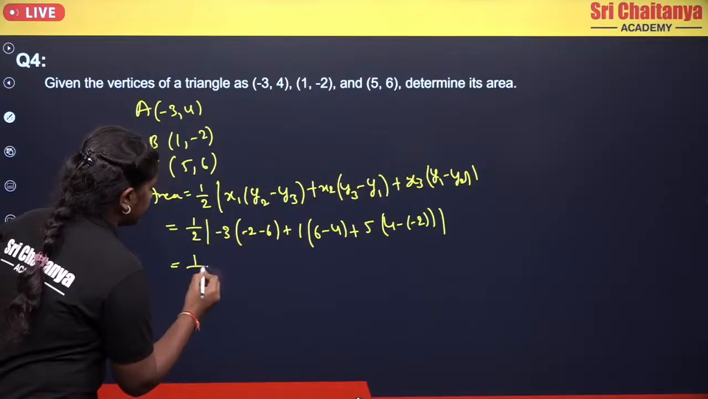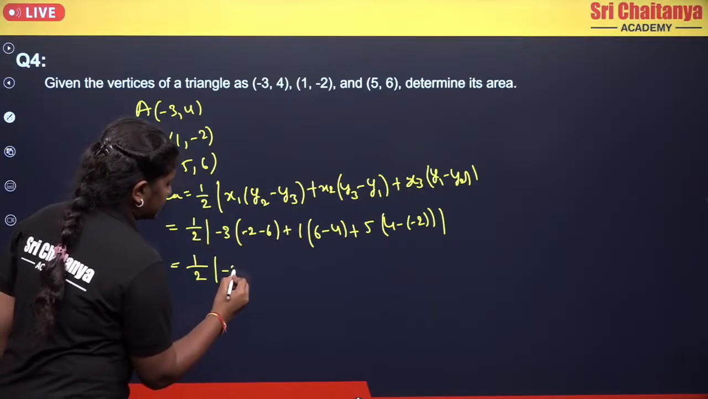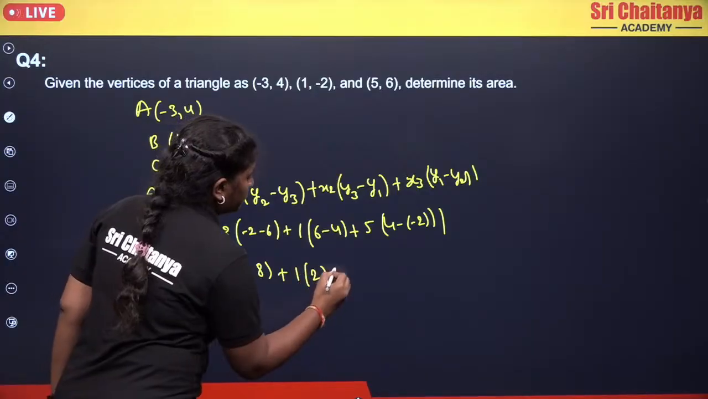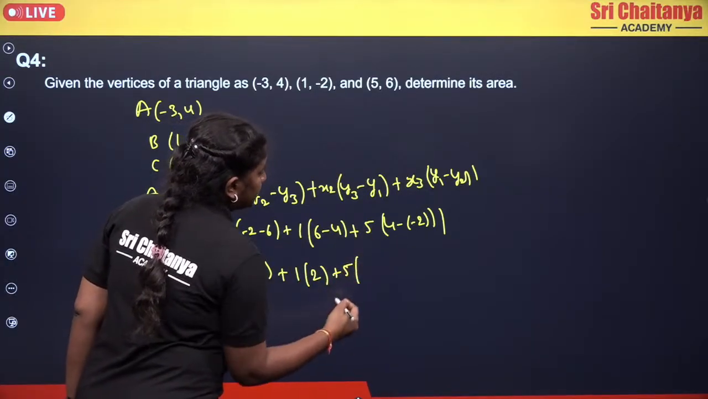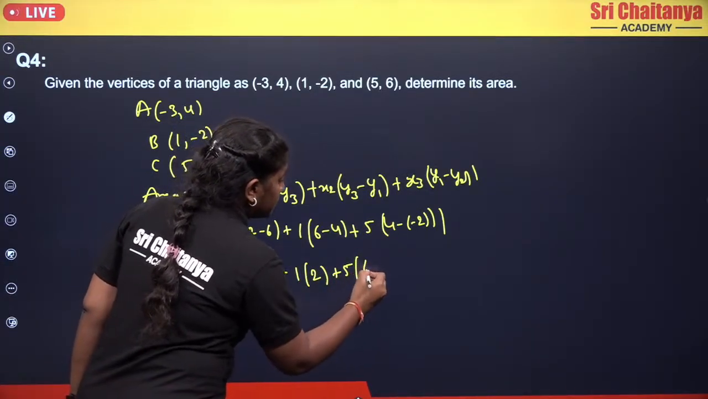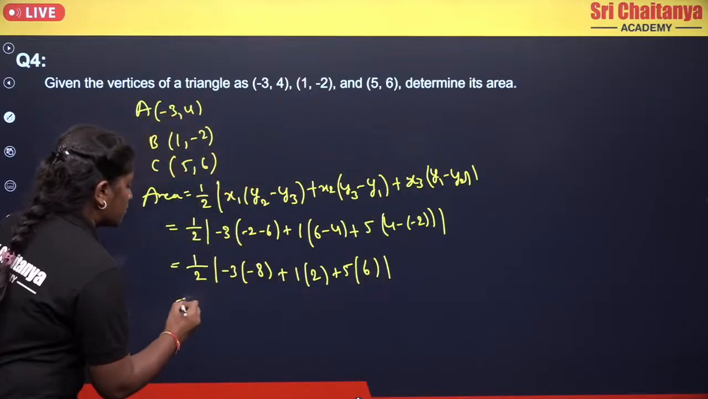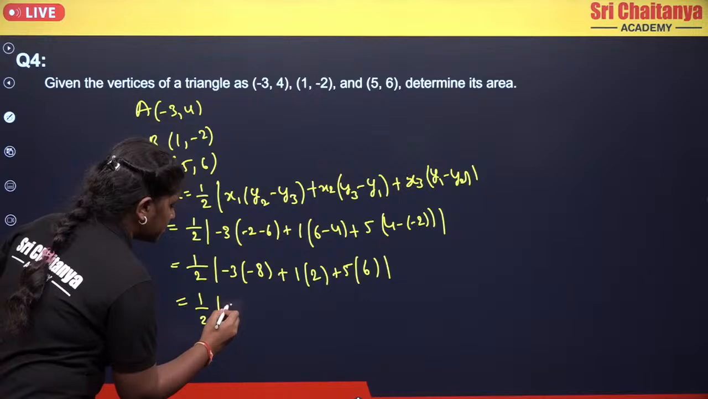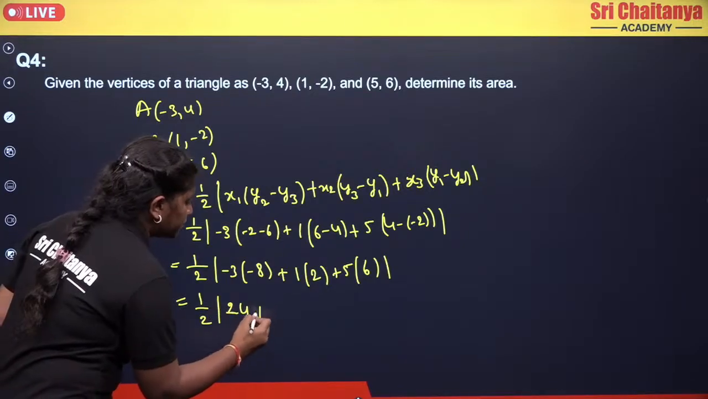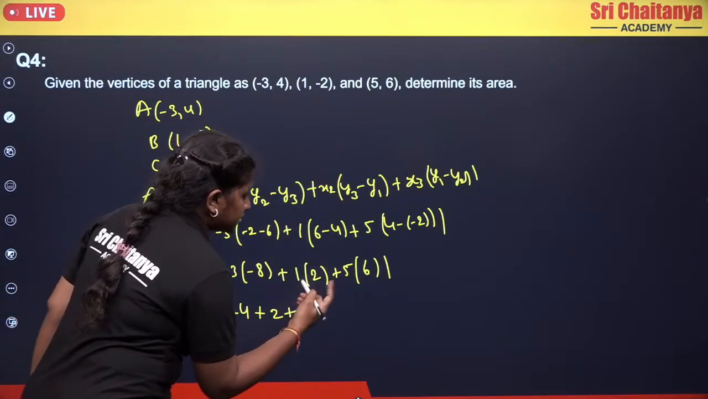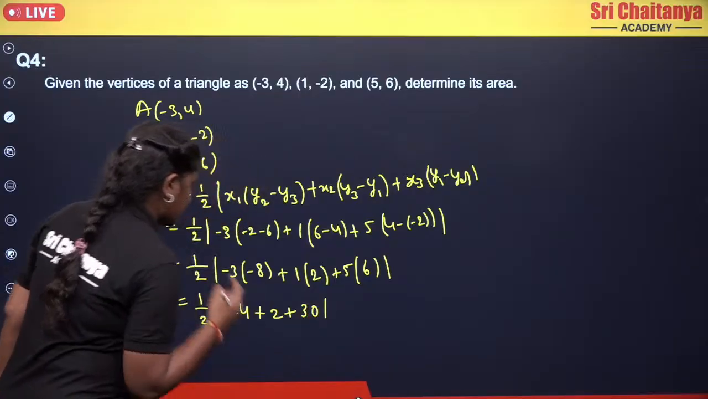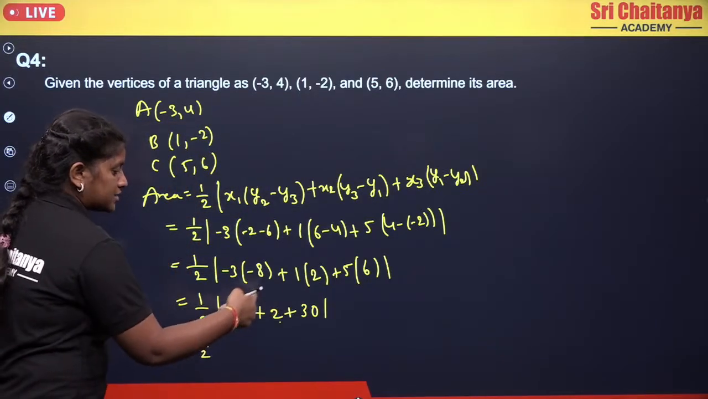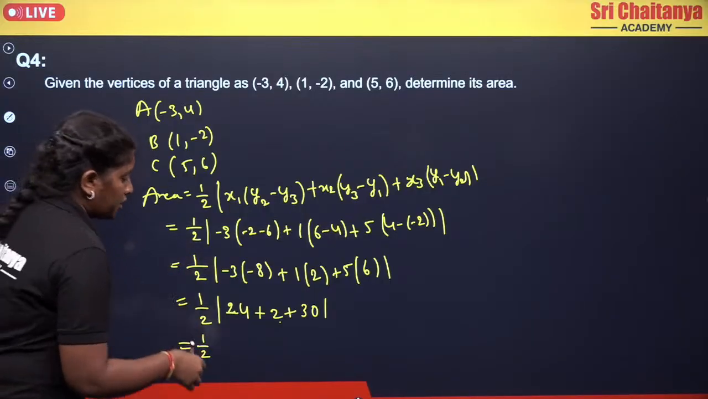So now here it will be half modulus of minus 3 into minus 8 plus 1 into 2 plus 5 into 4 minus into minus plus 2. 4 plus 2 will be 6. Okay. Now coming to here, half into modulus of minus 3 8s are 24. Minus into minus will become plus. So that becomes your 24 plus 2 plus 6 5s are 30. Okay. Now here it will become half into 24 plus 2 26, 26 plus 3 30, 56.